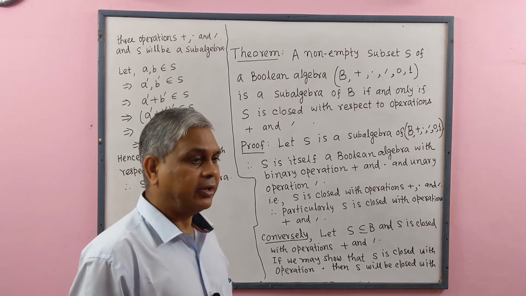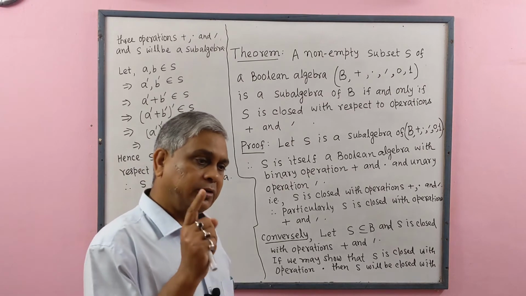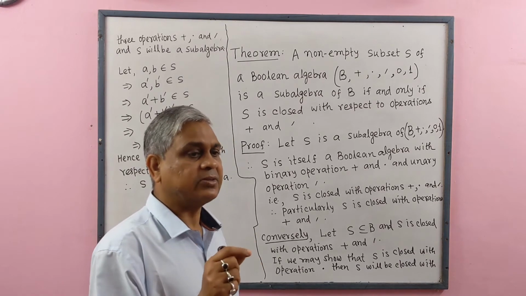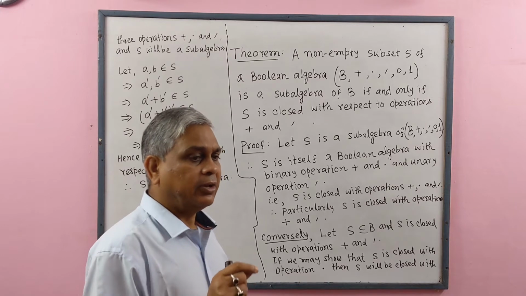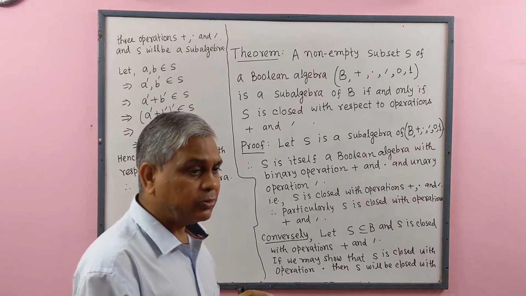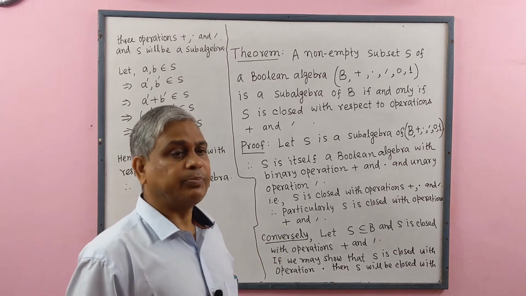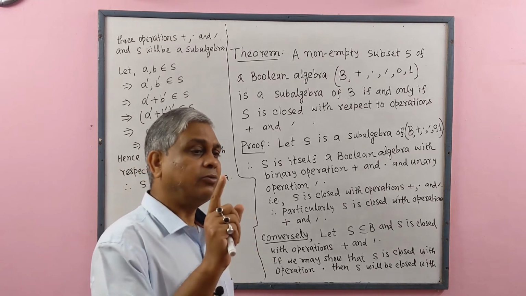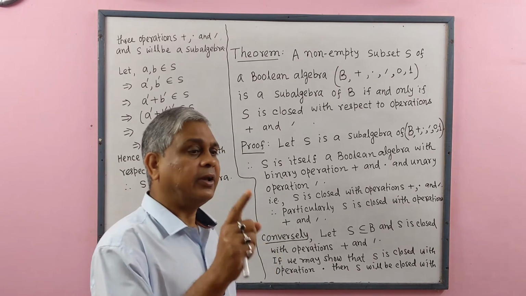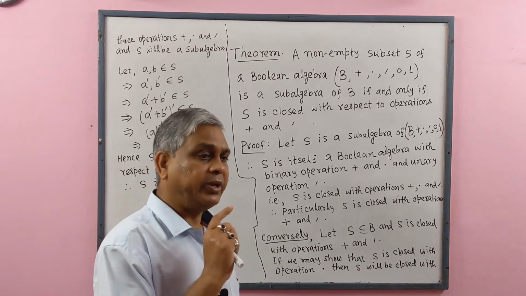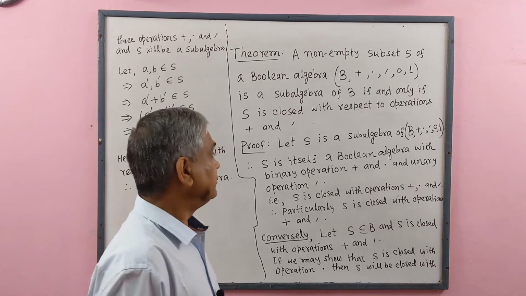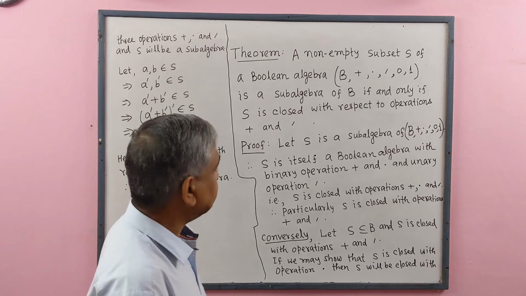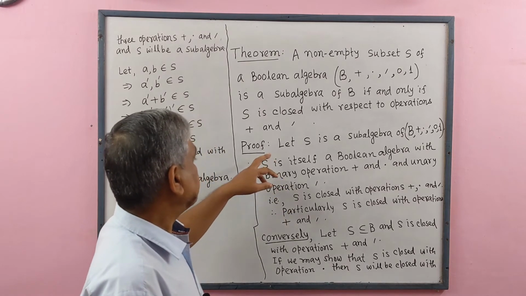But here, if S is a subset of B and S is closed with respect to only two operations plus and complement, then we will show that S will be a Boolean algebra. Only two operations. Now let us prove.